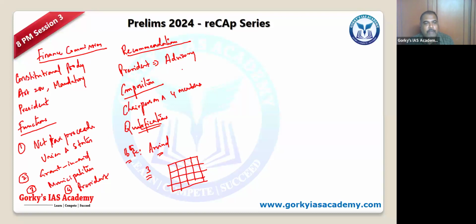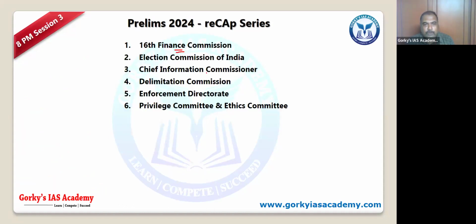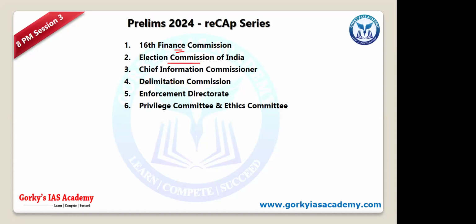So same way we have for state also. So this is only for the consolidated fund of India, and for the state we have a finance commission for the state. So that will take care of the state proceeds and the local self governments. Got it? Yes, sir. Fine. Okay. So all these aspects they have asked already the questions. Fine. So now we take up election commission and delimitation.